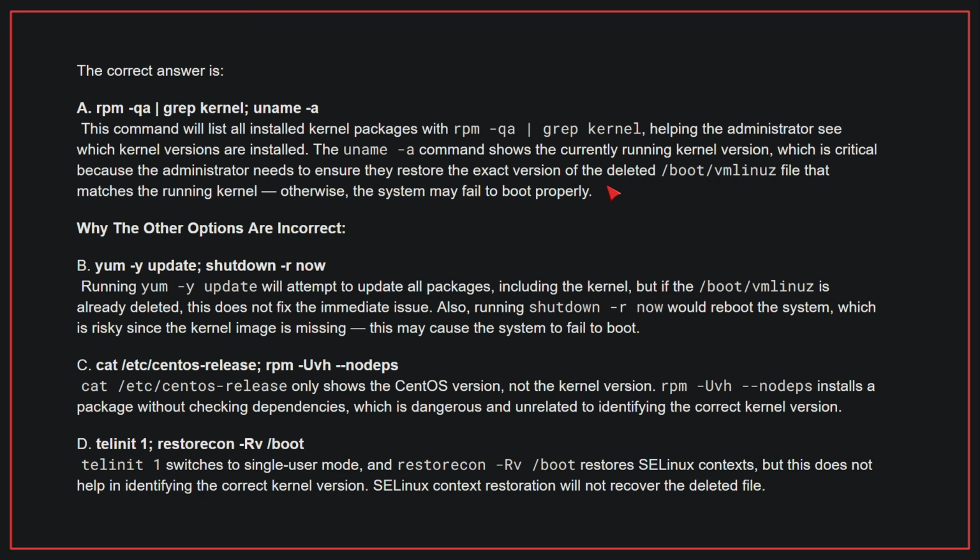D. telinit 1 switches to single user mode, and restorecon -Rv /boot restores SELinux contexts, but this does not help in identifying the correct kernel version. SELinux context restoration will not recover the deleted file. Therefore, the correct answer is A.